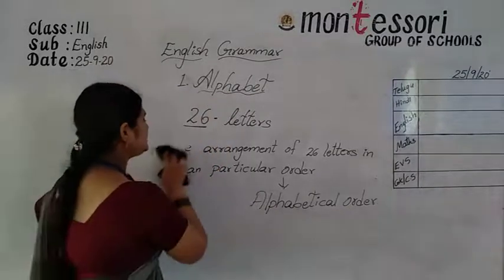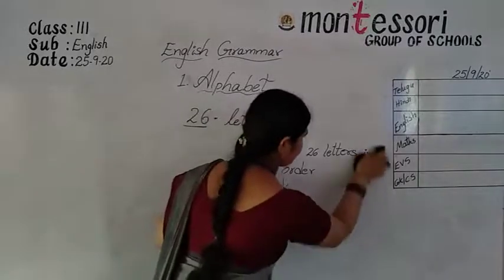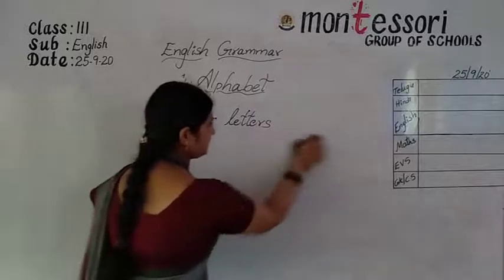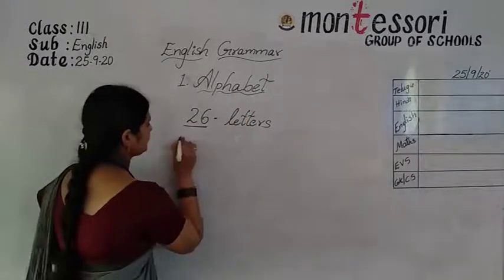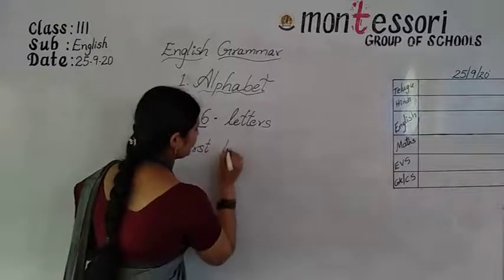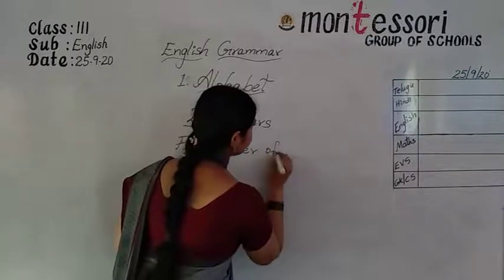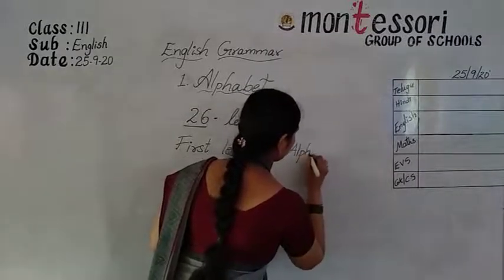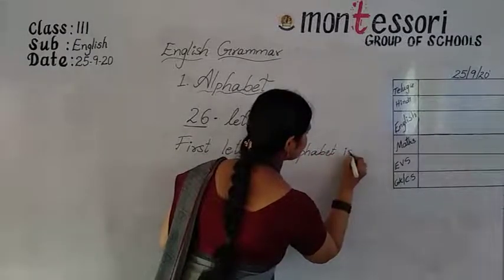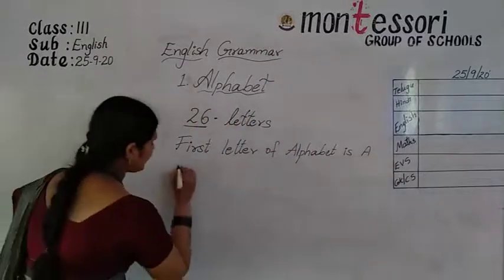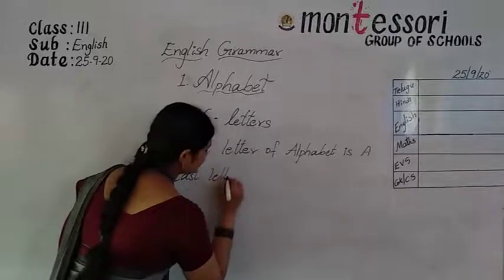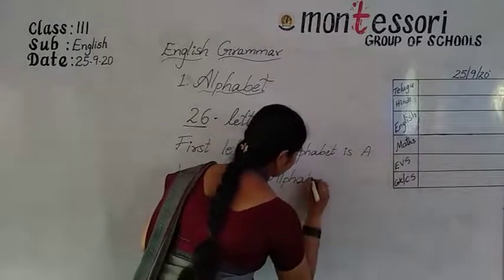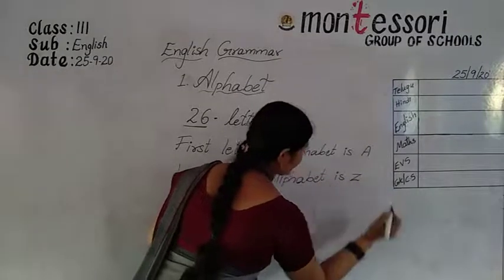So, the first letter of the alphabet is A, and the last letter is Z. Am I right?